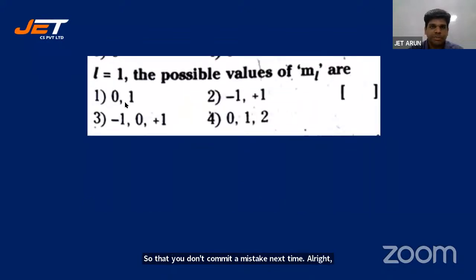Again, a similar range of values. For L is equal to 1, the possible values of ML are -1, 0, and +1.